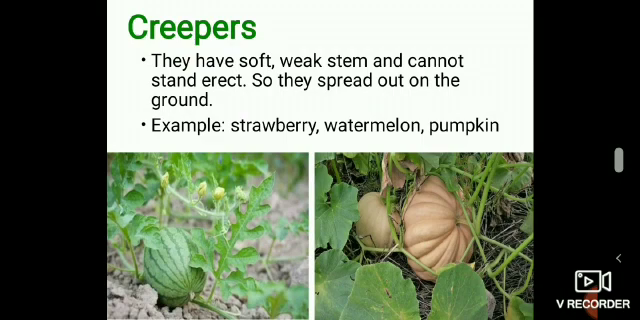Pea plant, money plant, and bean plants. Creepers are plants with soft, weak stem and cannot stand erect, so they spread out on the ground. Example, strawberry, watermelon, and pumpkin.